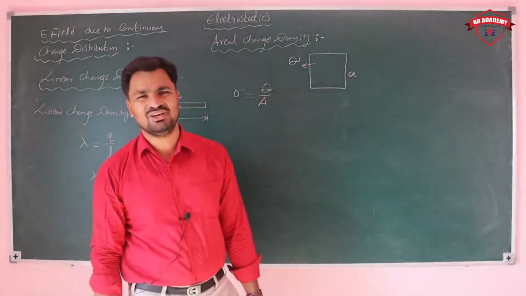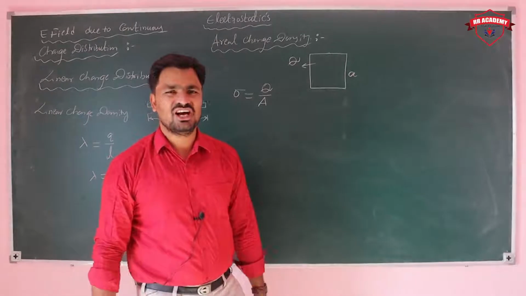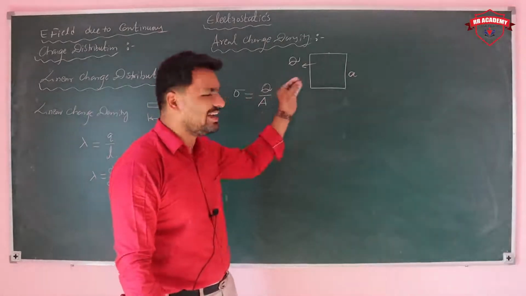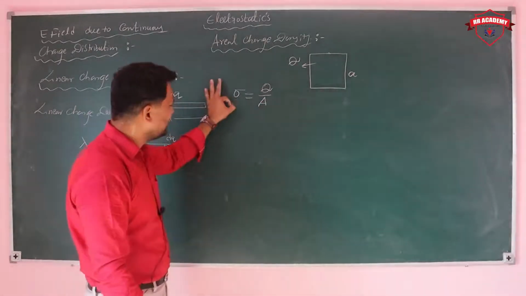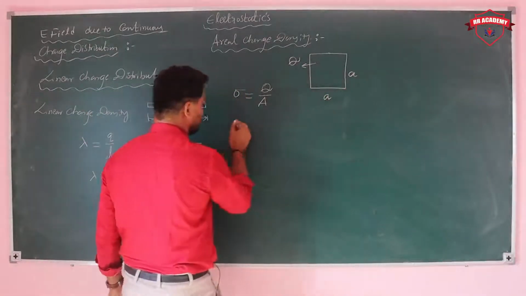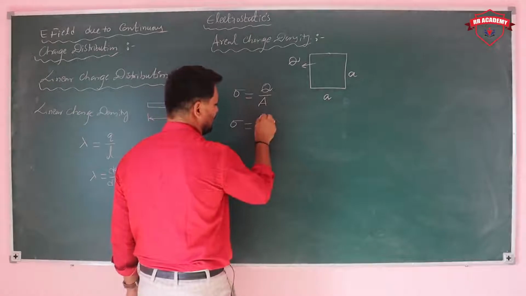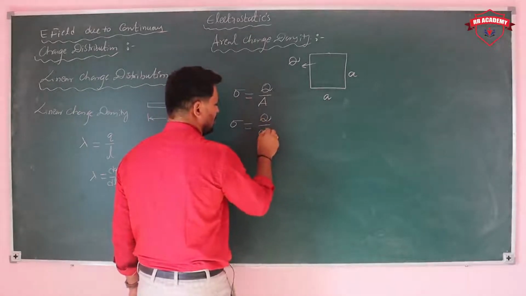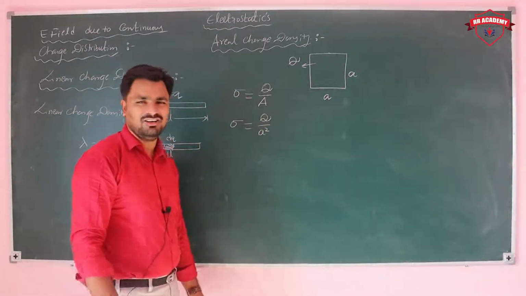Charge per unit length gives linear charge density, and charge per unit area gives areal charge density, represented with the letter sigma. Here sigma is Q upon A square.